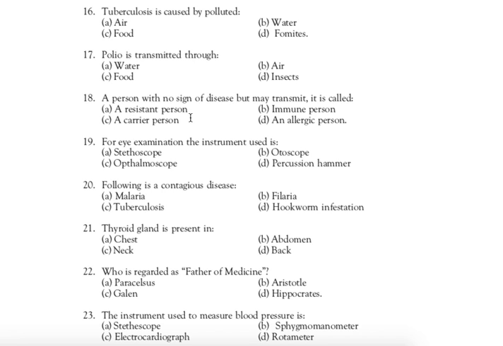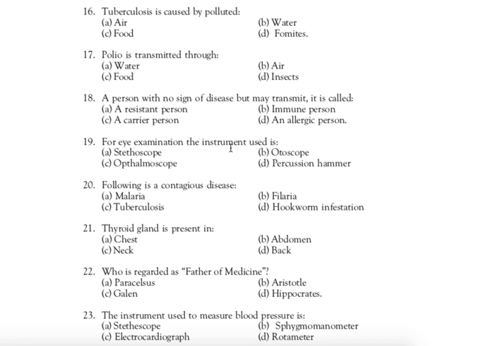Next question. Question number 18: A person with no sign of disease but who may transmit it is called. Correct answer is C, a carrier person. A person with no sign of disease but who may transmit it is called a carrier person.